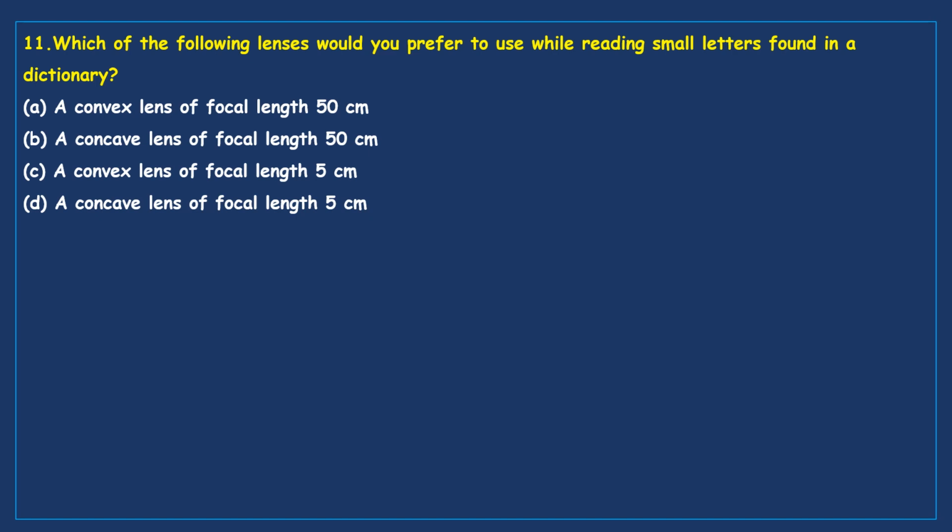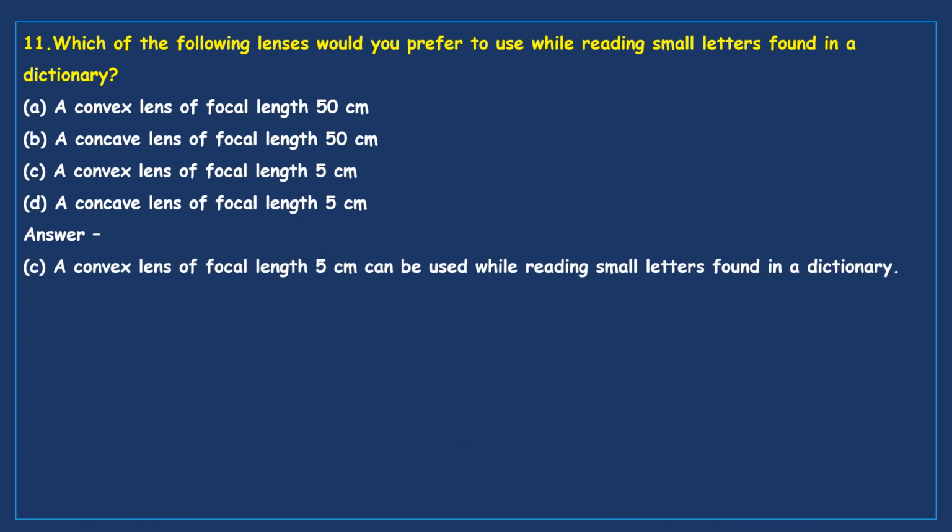Now tell me what kind of disease it is, myopia or hypermetropia? If you found this hypermetropia, that means they can see longer objects, they cannot see nearer objects. Okay, we'll see.